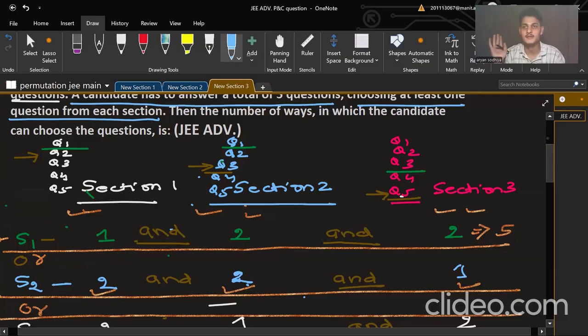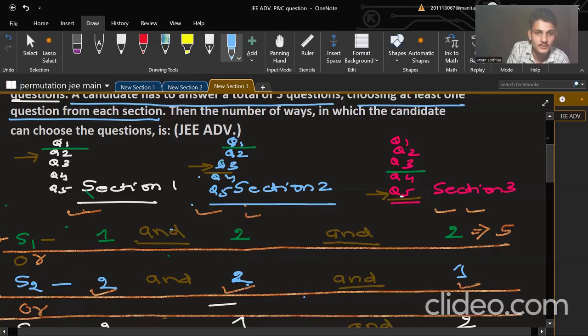Order does not matter here because in the question it is not given that order matters. Question clearly says that. It is a tricky part, very, very tricky part. Order does not matter here because in the question you just need to choose. Here it is not given that you need to arrange or that order matters. So these kind of words are not given in the question, so you will use the nCr.